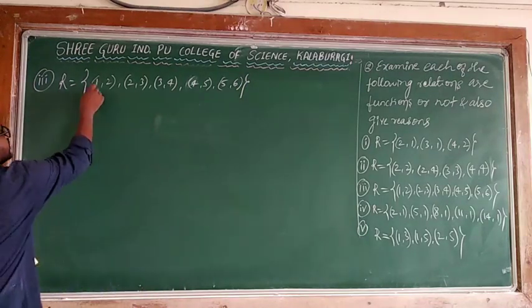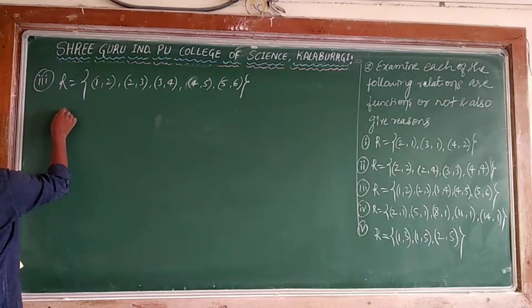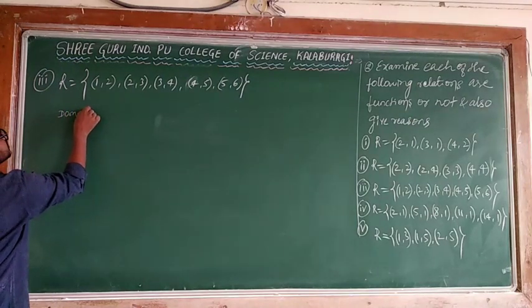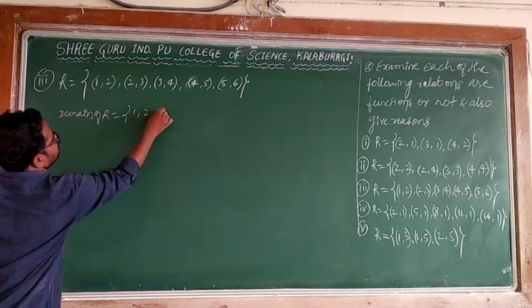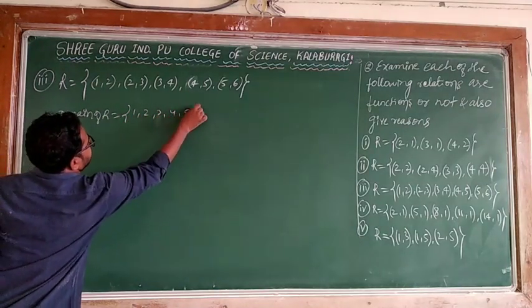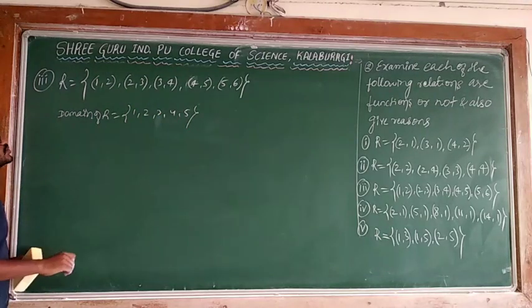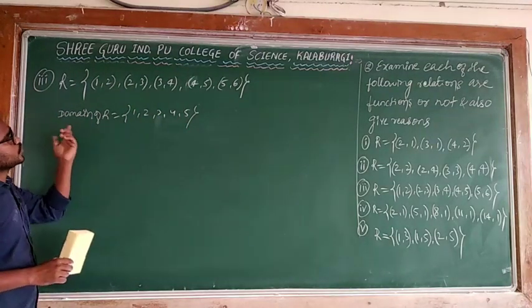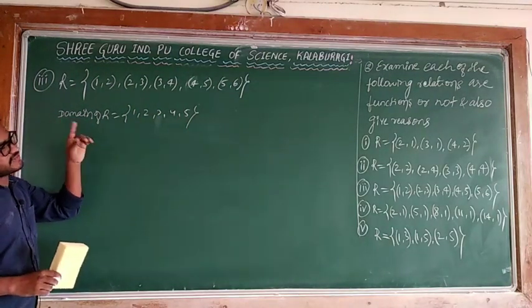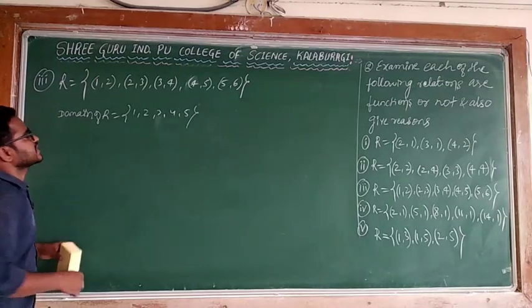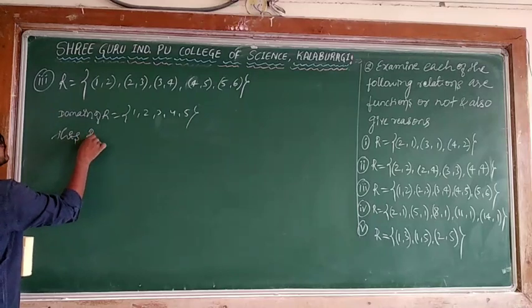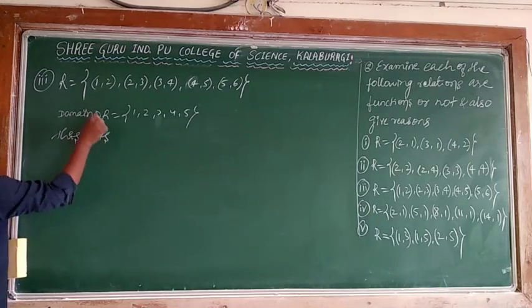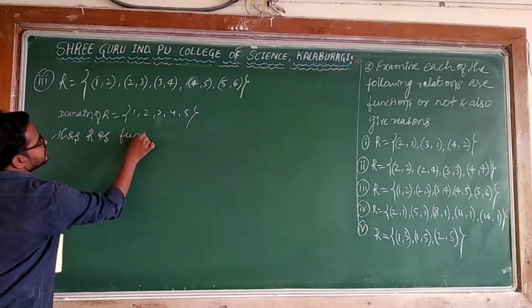What is the domain of R? The first elements: 1, 2, 3, 4, 5. Every element of the domain has a unique image: 1 has 2, 2 has 3, 3 has 4, 4 has 5, 5 has 6. This given R is a function.